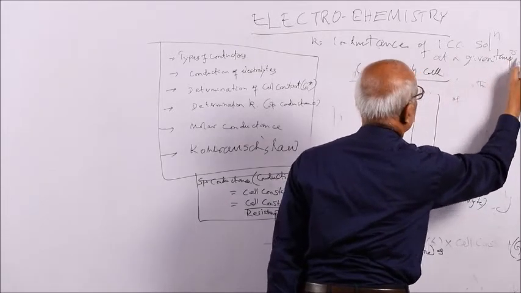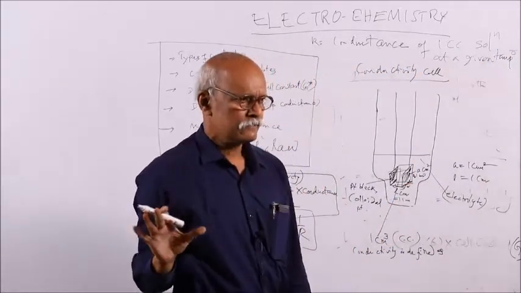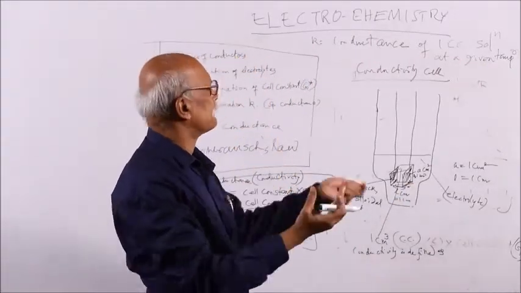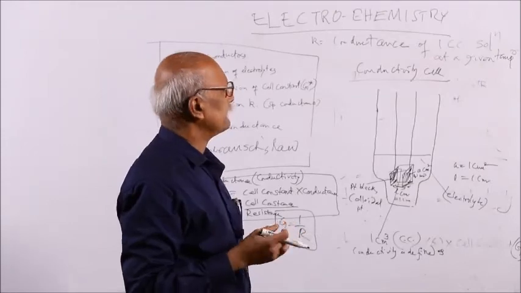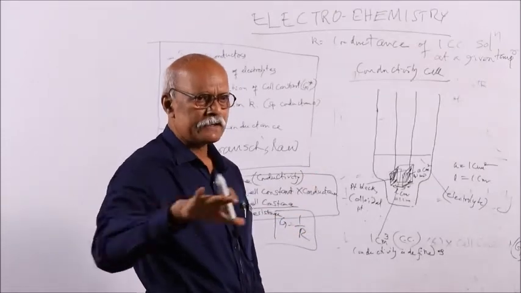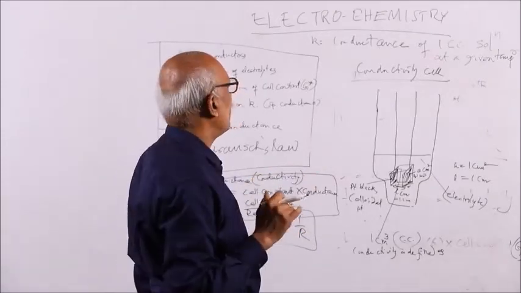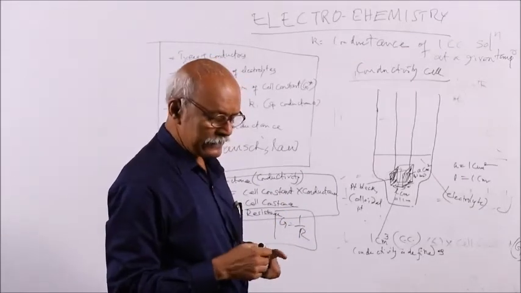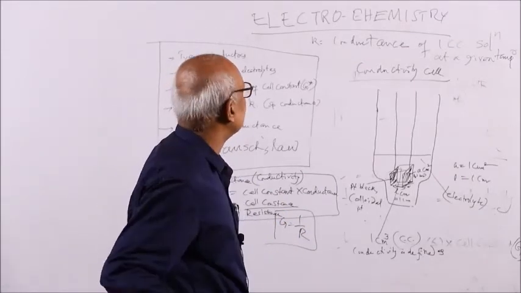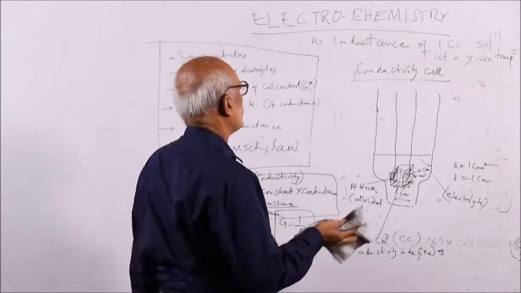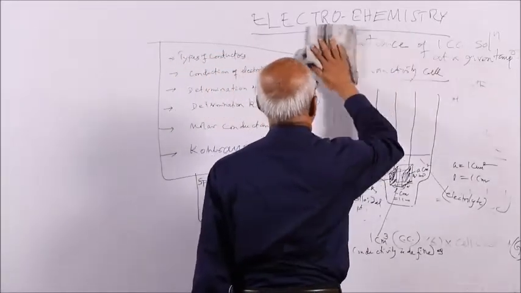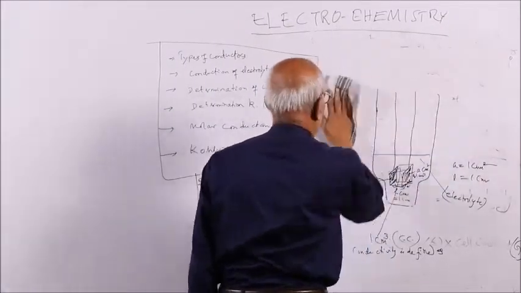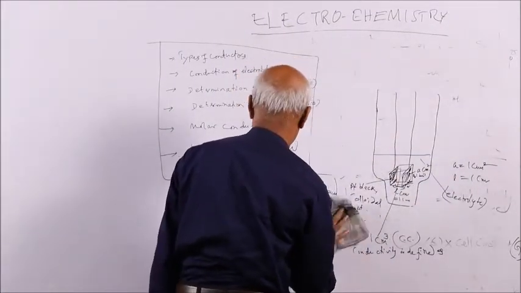You have to mention the temperature, because specific conductance depends on temperature. If you increase the temperature, the specific conductance increases due to greater mobility of ions. If the ions move quickly, naturally the conducting power will increase. So the conductance of 1 cc solution is called your specific conductance.